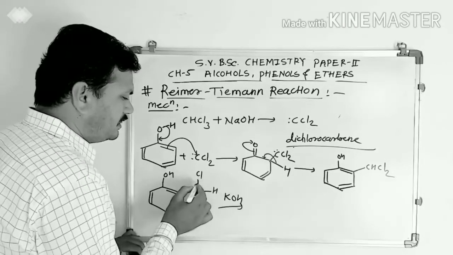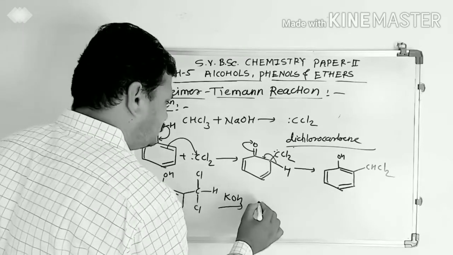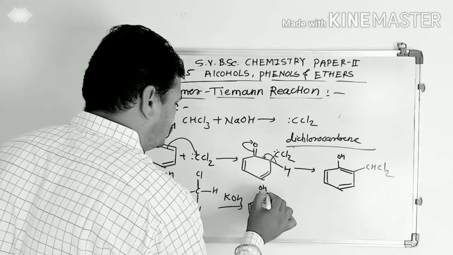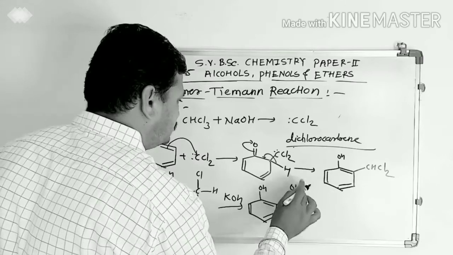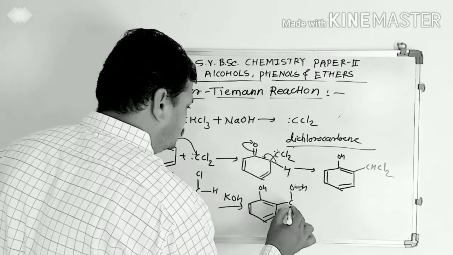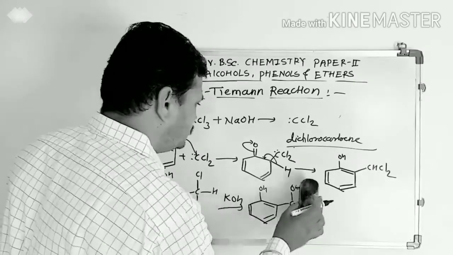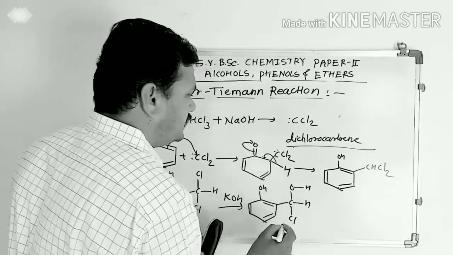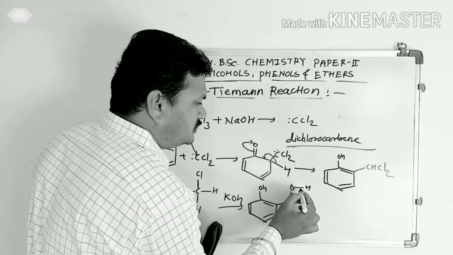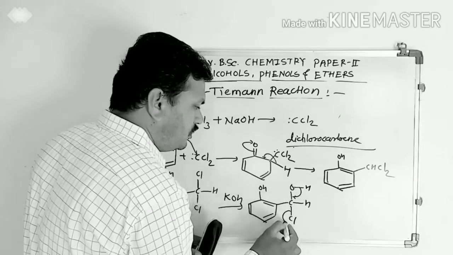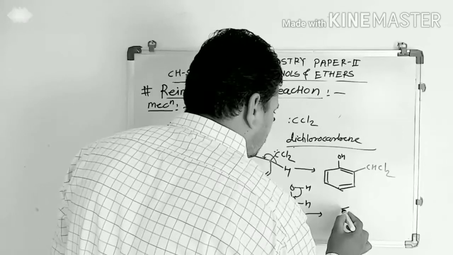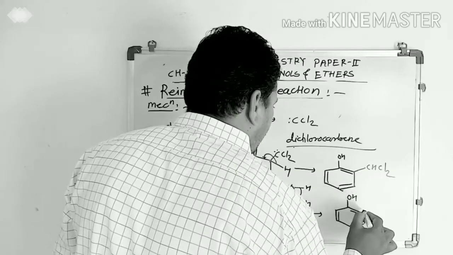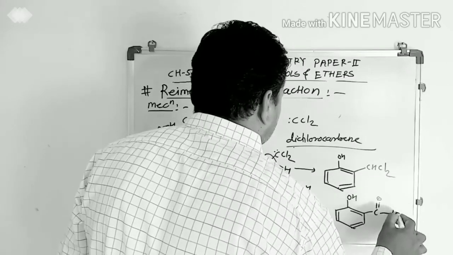KOH is a nucleophile, therefore replacement of a chlorine atom takes place. In the next step, the oxygen-hydrogen bond pair shifts, and removal of the chlorine takes place, and we get the product. It is salicylaldehyde.